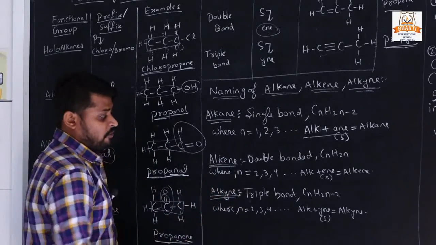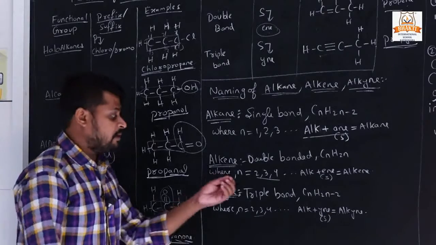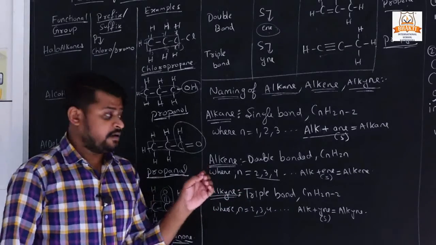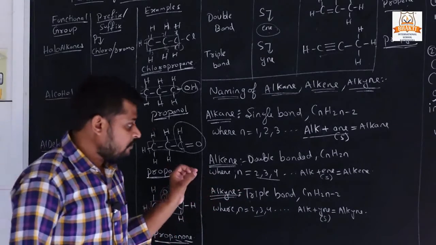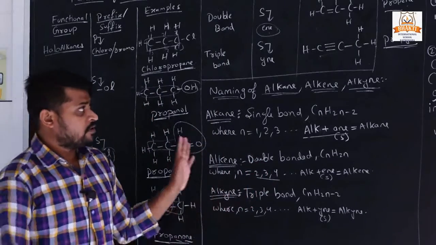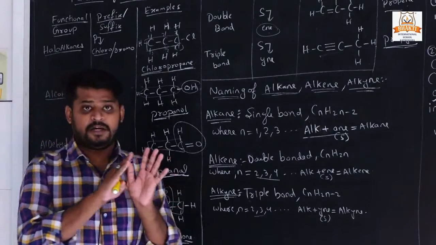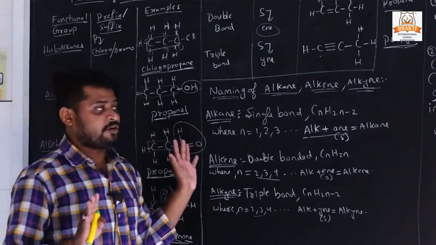So for n it starts from 2, 3, 4, meaning at least 2 carbons are important for making double and triple bonds. So this is your last topic of nomenclature. I think this topic of nomenclature is completely clear.